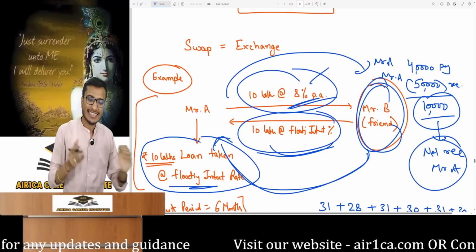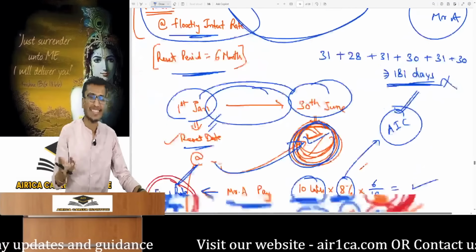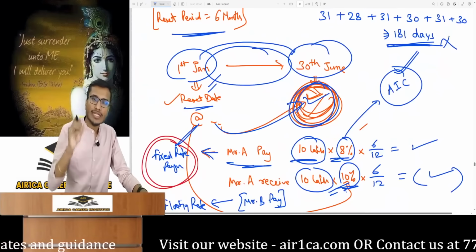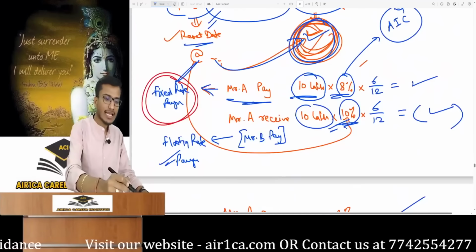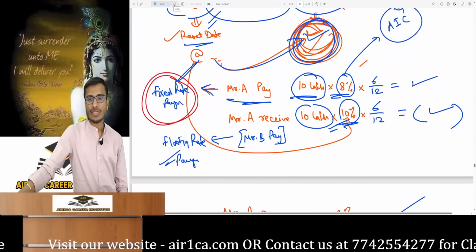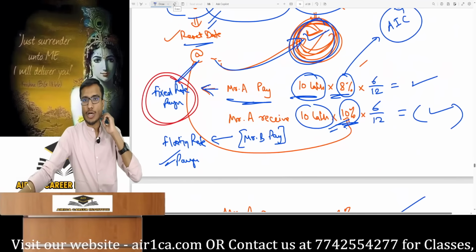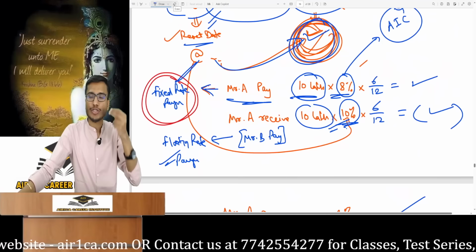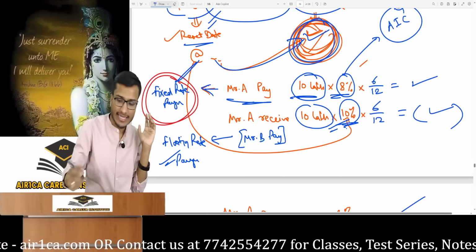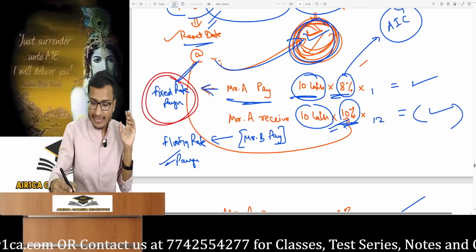So I'll just tell you this one thing and explain in 3 steps. It's very easy. There is nothing to it. There are just a few assumptions that are made. Let me tell you about them first. Okay, look. In the plain vanilla swap contract that you do in the market, when interest is calculated, it's done based on days, not months, as a year is assumed to have 360 days. To calculate interest, a year is assumed to have 360 days.